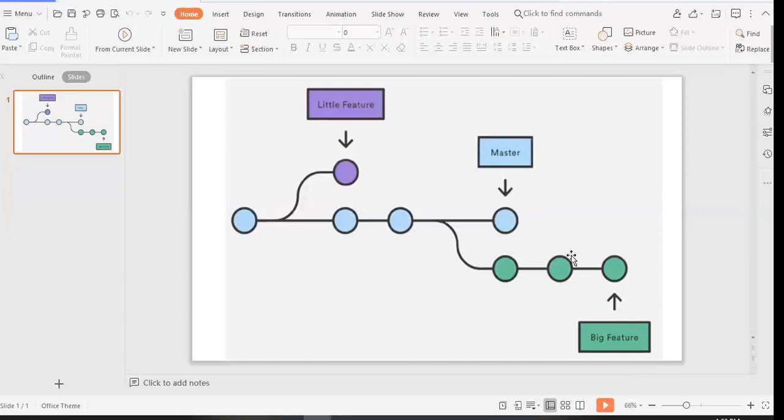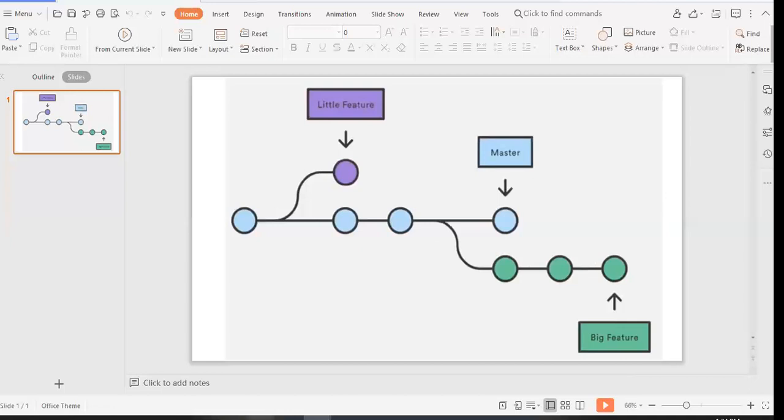So we have another feature here, another branch, which is called big feature branch. And you can keep going for a long time on your own branch, doing a lot of things. And only when you are done, you do what we call merge into master. You can use merge. I'll use merge. So you merge into master. And I'm going to show you how that works.